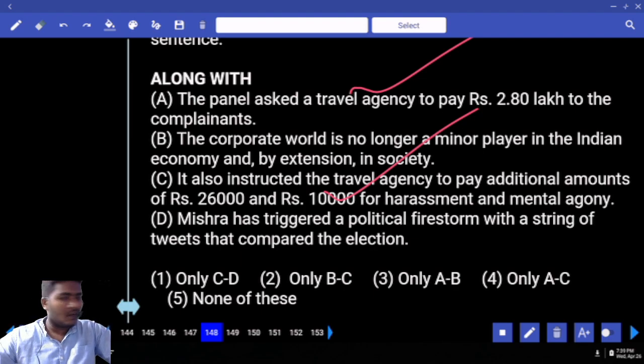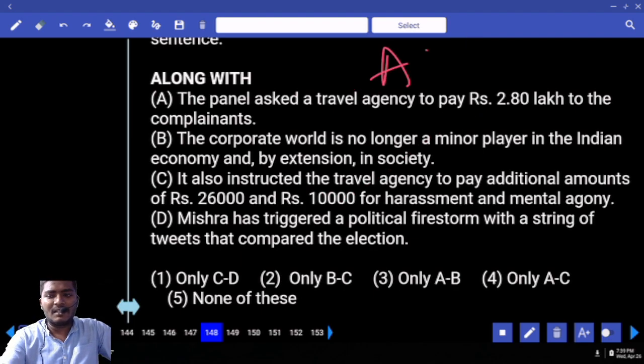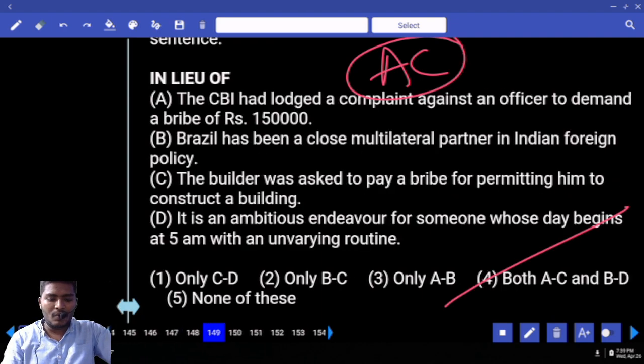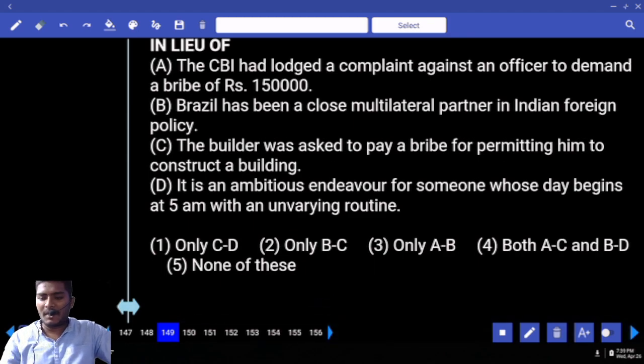Is that clear or not? Now one pair that we can make here is AC. In the options, how many AC options are there? Only 4. That is your answer. Move to 149. In lieu of, write down the meaning: instead of.